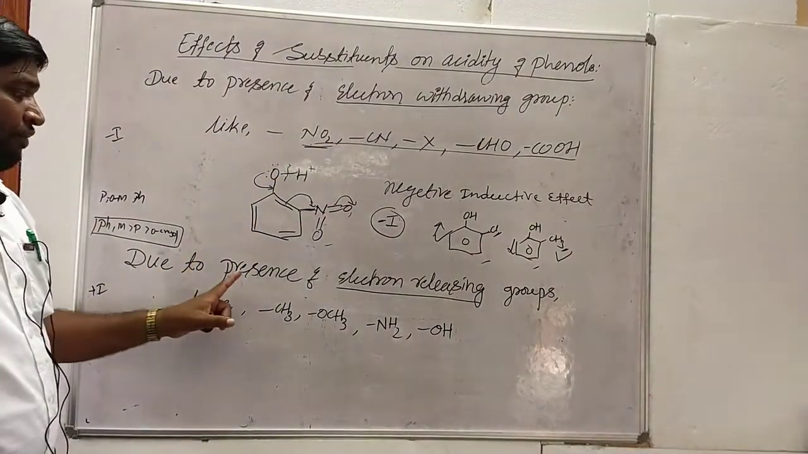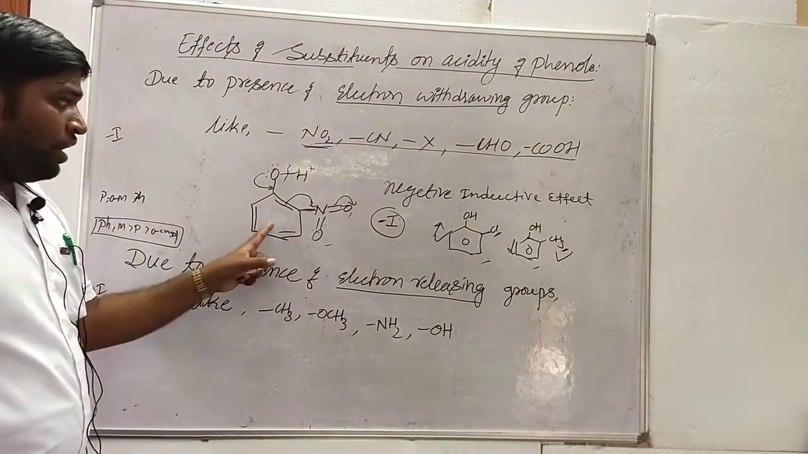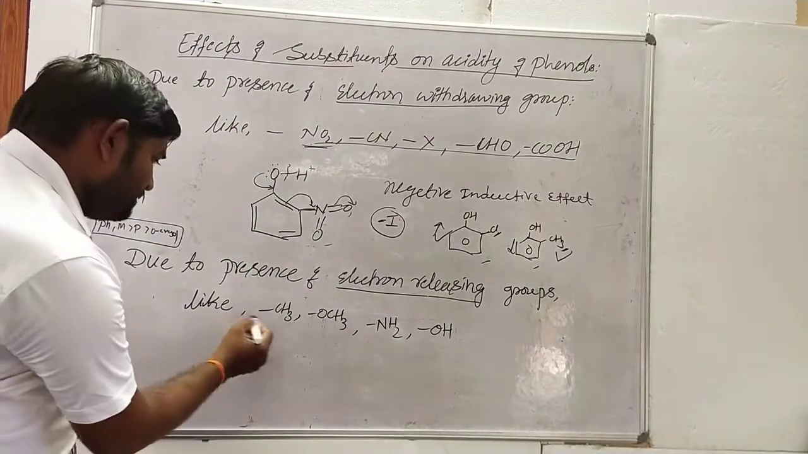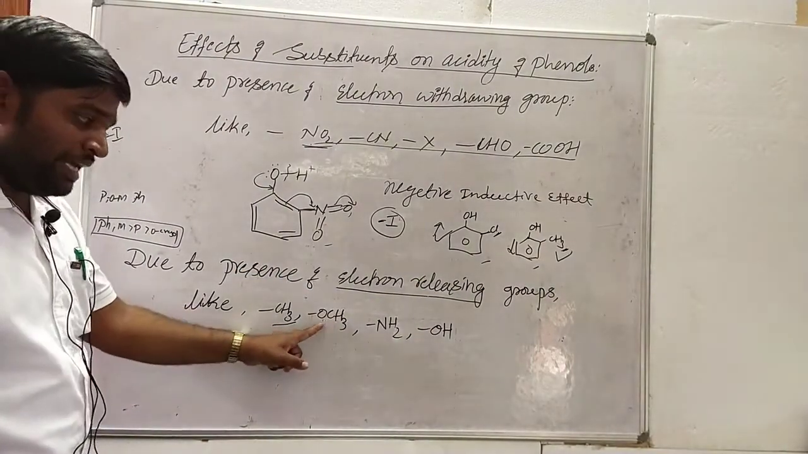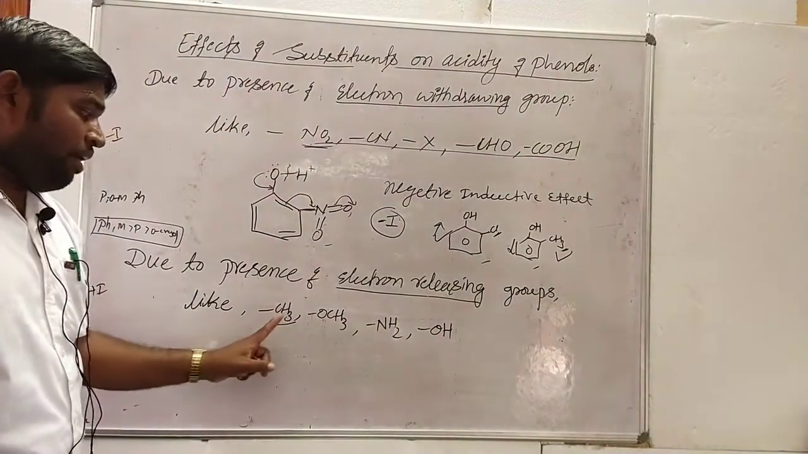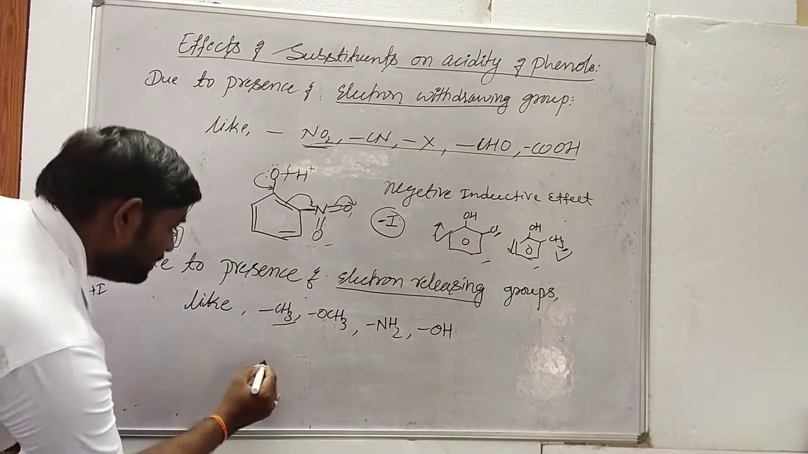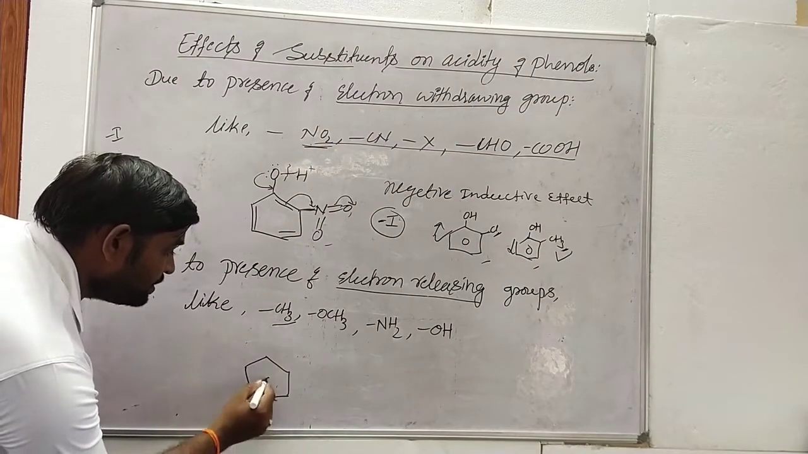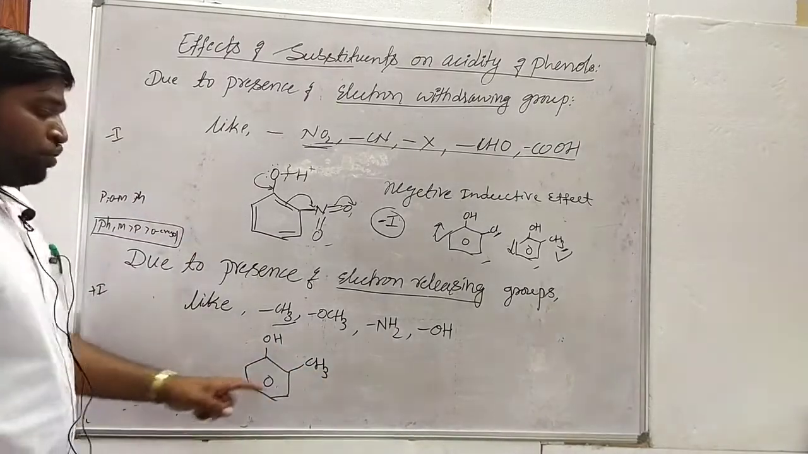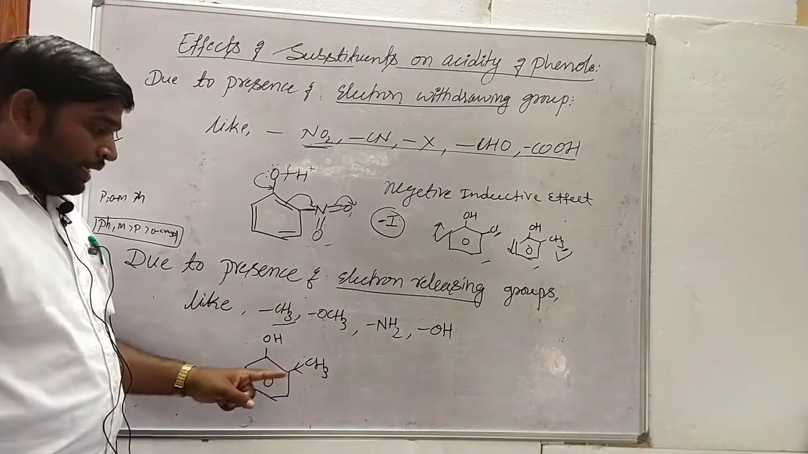Whenever phenols contain electron releasing groups, such as CH3, methoxy, amine, hydroxyl group, etc., then, for example, consider this is the phenol molecule and this is the methyl group. The methyl group is an electron releasing group.